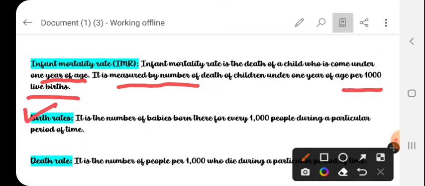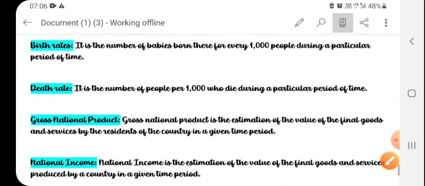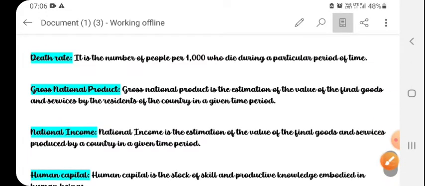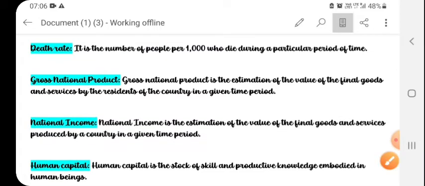And what is the birth rate? It is the number of babies born for every 1000 people during a particular period of time. So what is the death rate? It is the number of people per 1000 who die during a particular period of time.